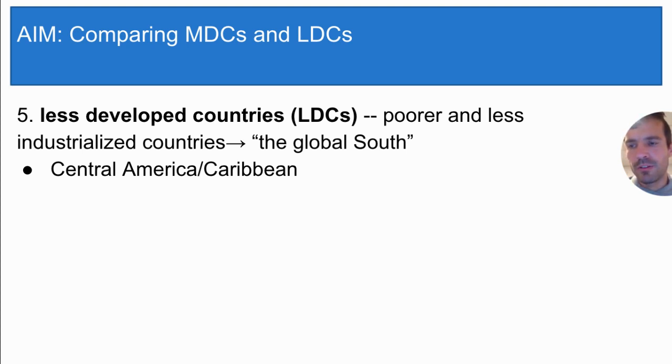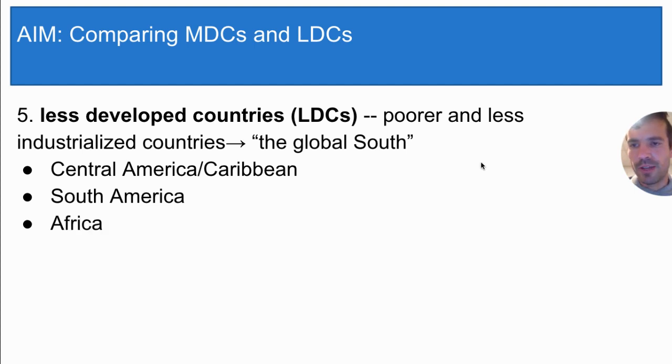And although there are some South American countries that are quite industrialized, for simplicity, I'm going to call all the countries in South America less developed countries. That includes Peru, Venezuela, Guyana, all of them. Same for Africa.